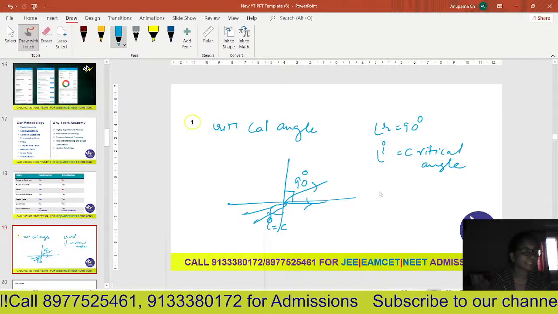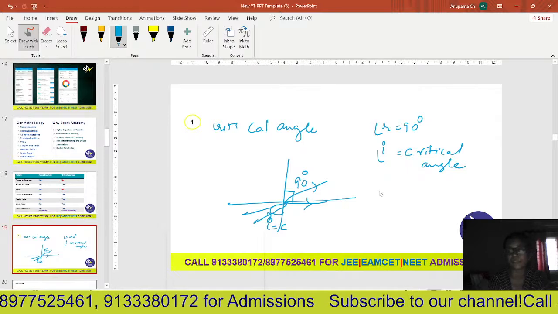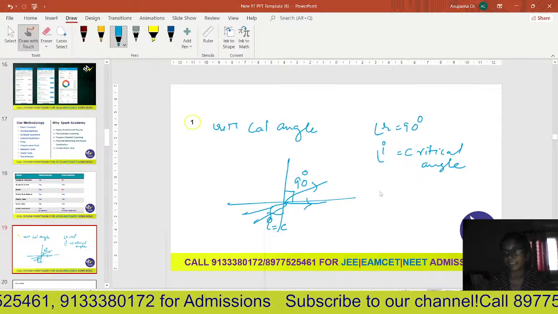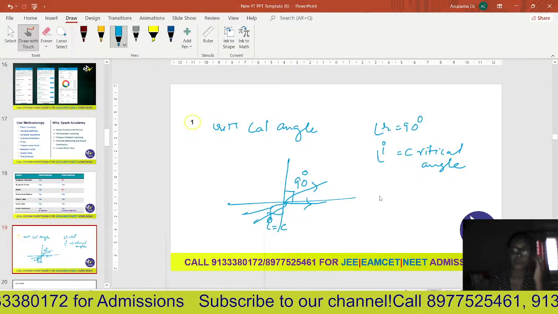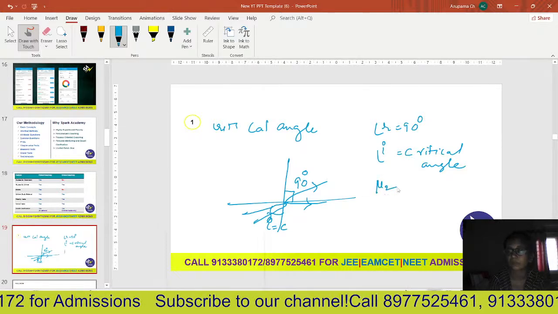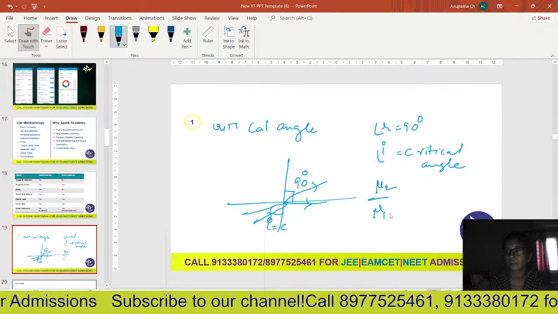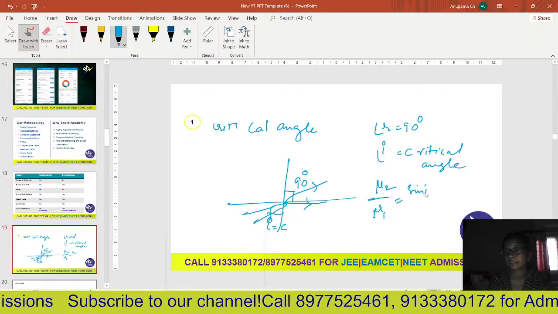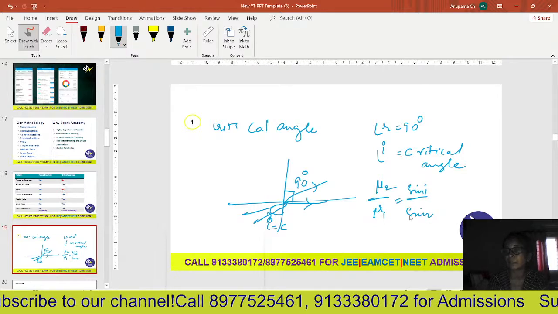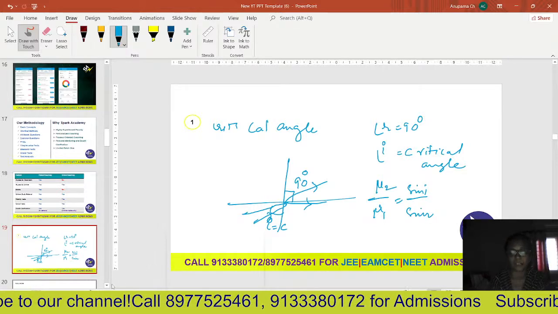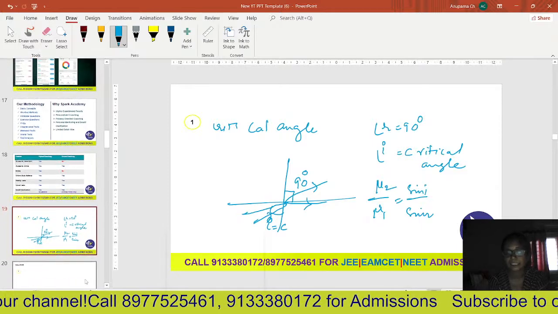Now we will apply this in Snell's law and try to find out the relation between the refractive index and the critical angle. Usually you write Snell's law as mu 2 by mu 1 is equal to sin i by sin r, right? But here what is happening? The light ray is traveling from denser to rarer medium, not from rarer to denser. It is in the reverse case.